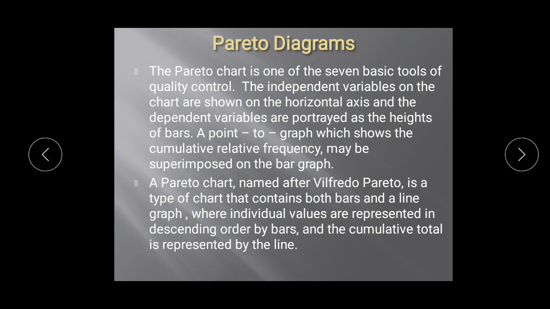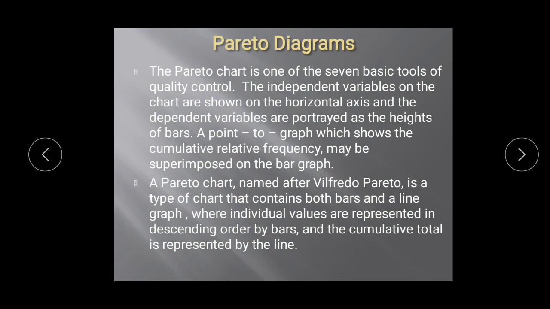A Pareto chart, named after Wilfred Pareto, is a type of chart that contains both bars and a line graph, where individual values are represented in descending order by bars and the cumulative total is represented by the line.